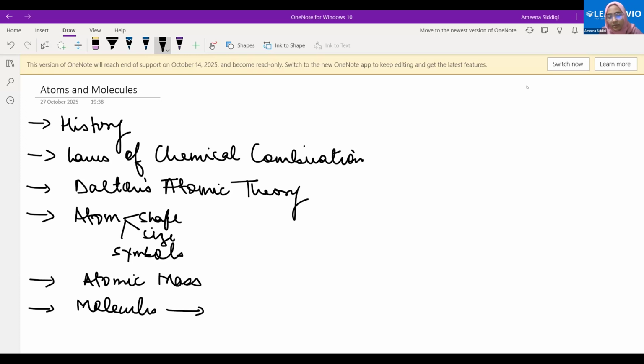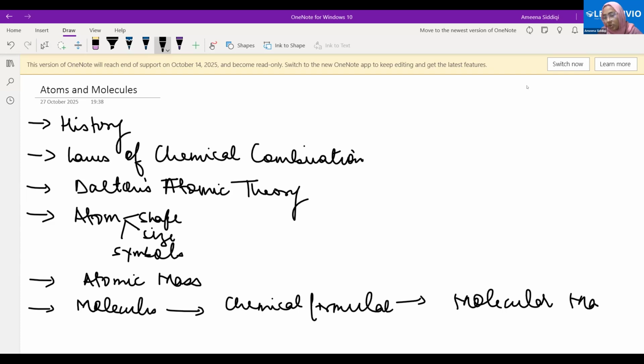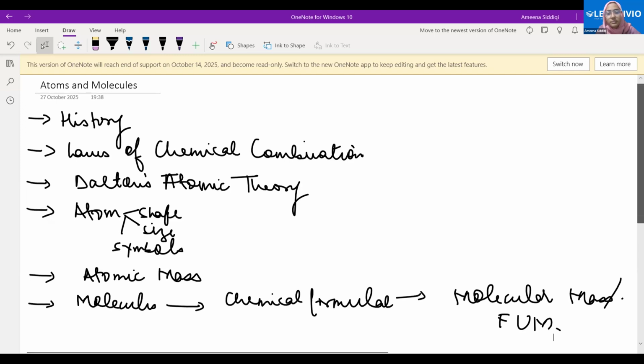Then we have molecules. Then we have the chemical formula. And then we have molecular mass, also called formula unit mass. These are the topics which are there in the third chapter, and we'll be having a good discussion on these topics. Should we start? Are you ready? Sure, ma'am.